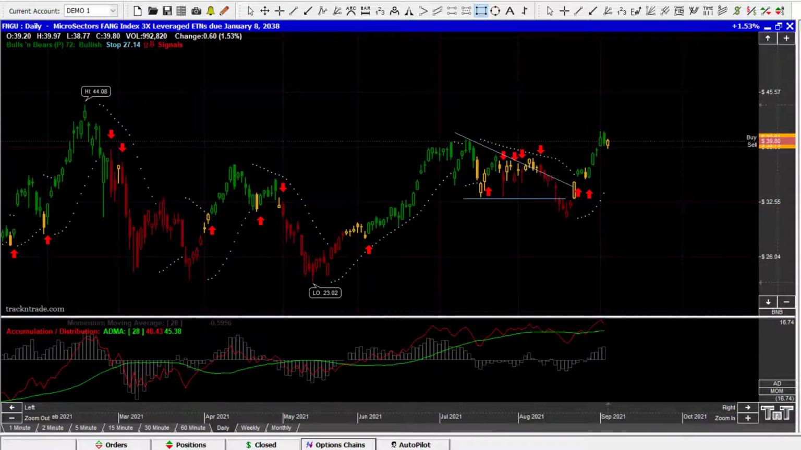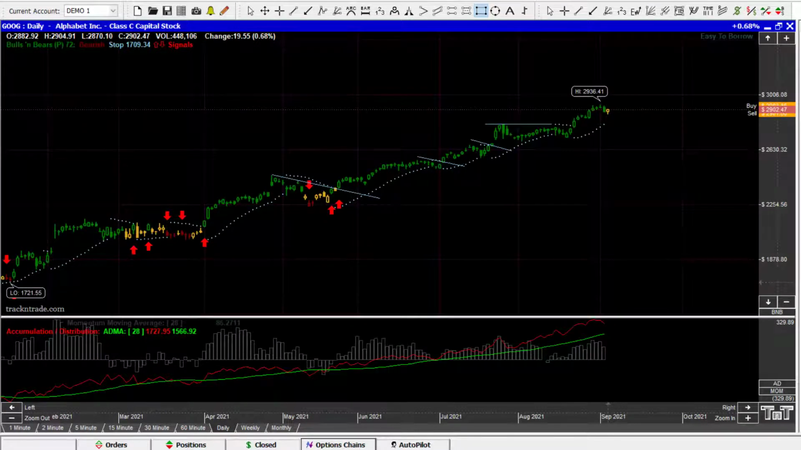So we're going to come into this, which is actually FNGU. This is FAANG. This is the micro index. So this is all of the FAANG stocks plus a few extras in a single ETF. So you can go through and look at that. That's FNGU. But we're looking at the individual stocks today.